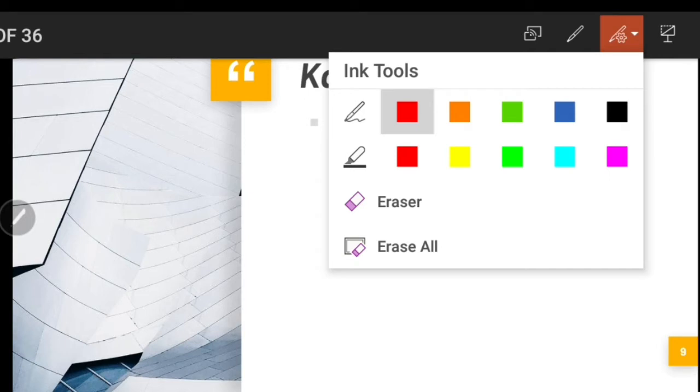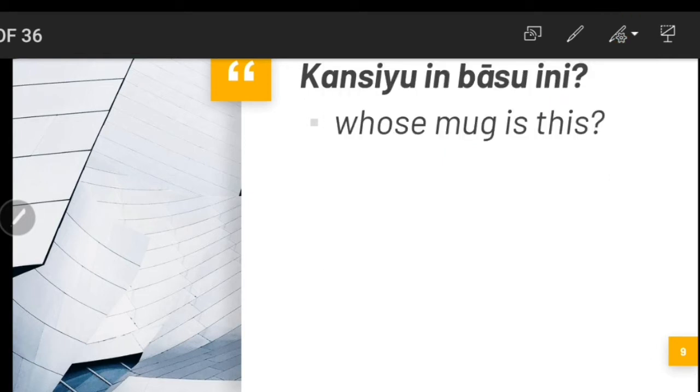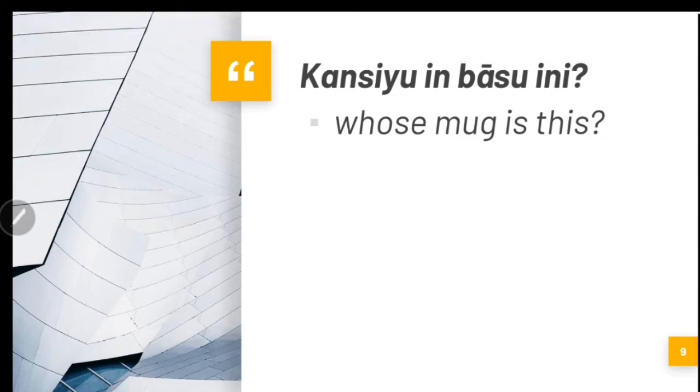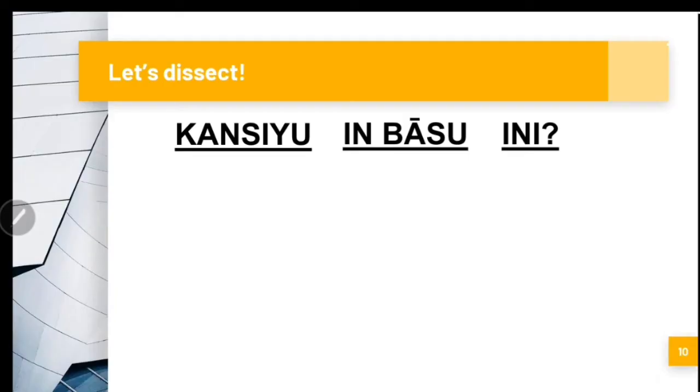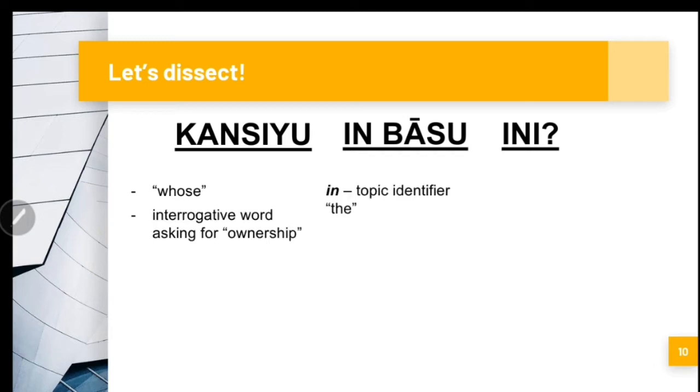Now, if we introduce an object here: Kansiyu in baso ini, whose mug is this? Again, Kansiyu is the question whose, an interrogative word asking for ownership or possession. In is the topic identifier, the, and baso is a noun, mug or cup. Ini, as we reviewed in our first lesson, is a locator, a locative declension, which means this.